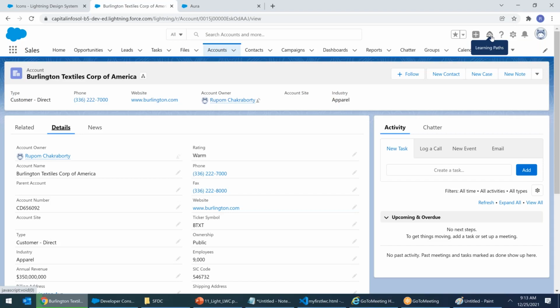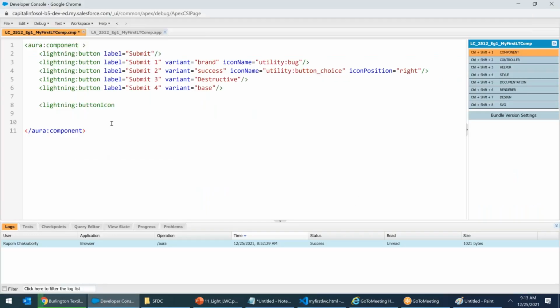Remember that whenever you're taking a button icon, alternative text is a must. Alternate text is a must. Remember this. Now, let me go ahead and write this program here for you. How to write it. Let's start. Lightning button icon.